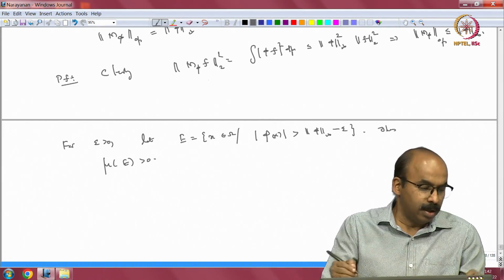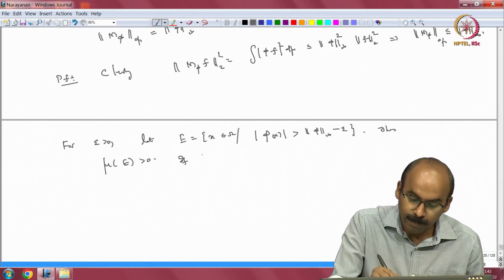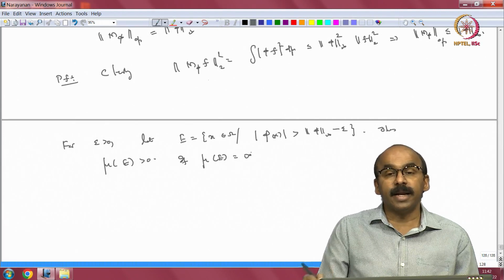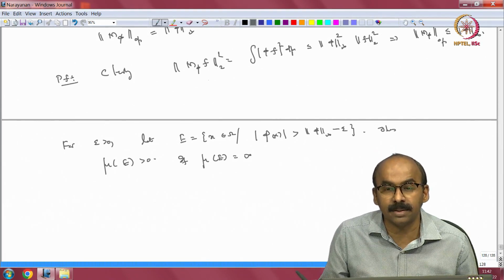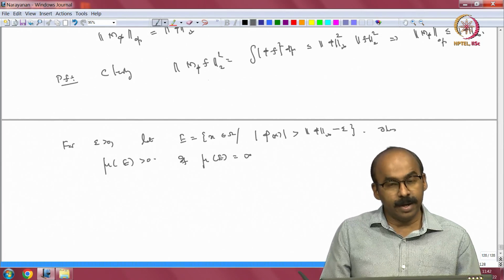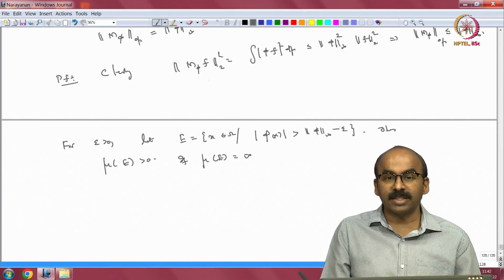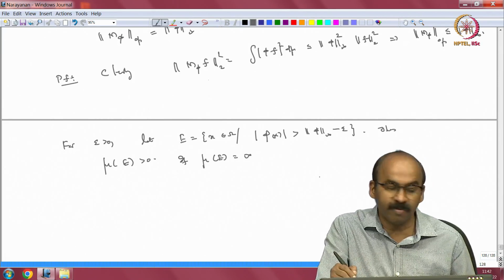So if μ(E) is infinite, that is, if the set has infinite measure, then we need to choose a subset. If it has finite measure, the set itself will work. That is because of semi-finiteness.